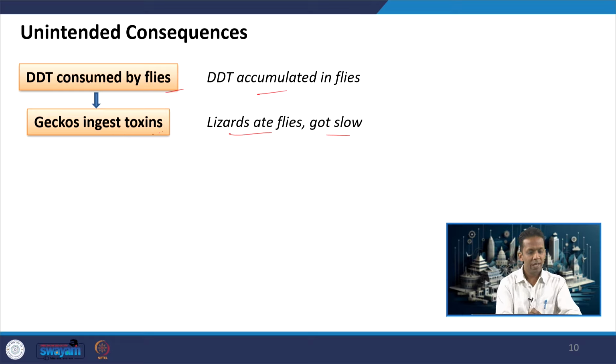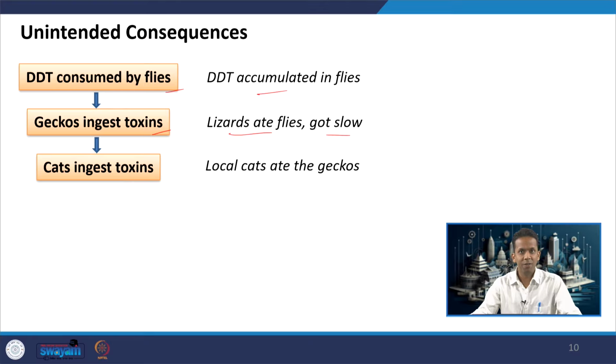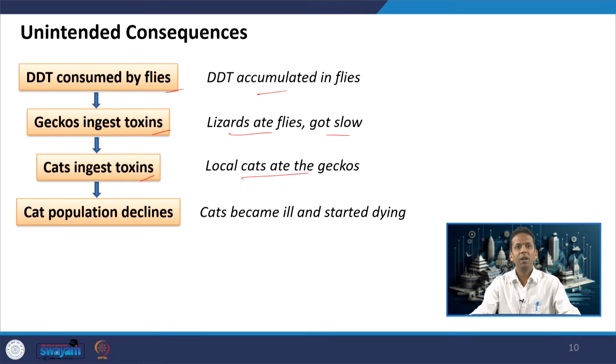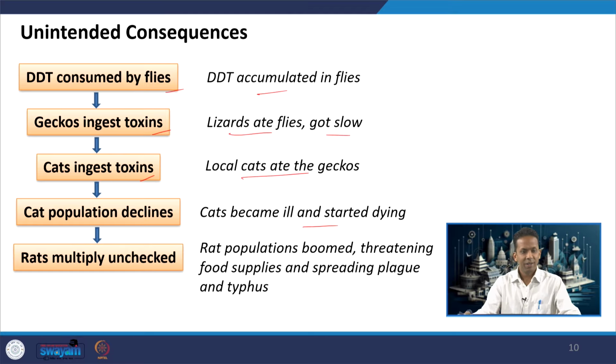So, geckos ingested some toxins, and now these lizards were the food for cats. Because these lizards started moving slowly, it was easier for cats to catch them and eat them. So, when these cats started eating geckos, they started ingesting toxins coming from DDT, and because of that cats started becoming ill and they started dying. So, the population of cats in that village on the island started declining, and because of the decline in the cat population, the population of rats started to multiply.